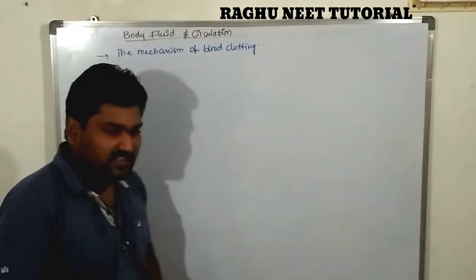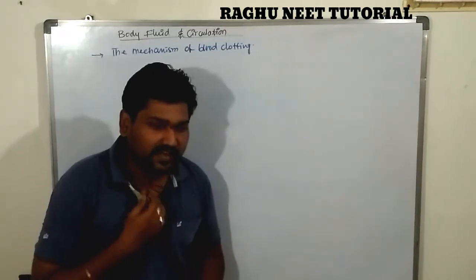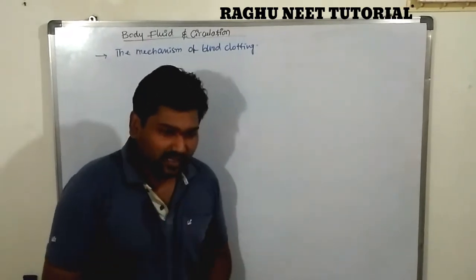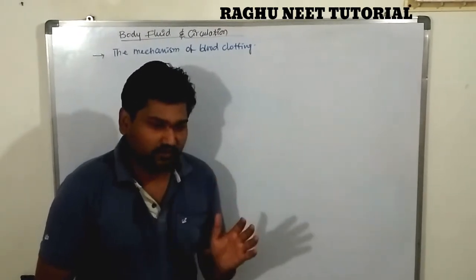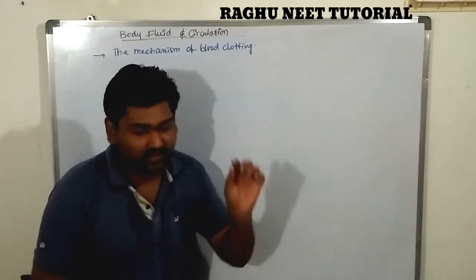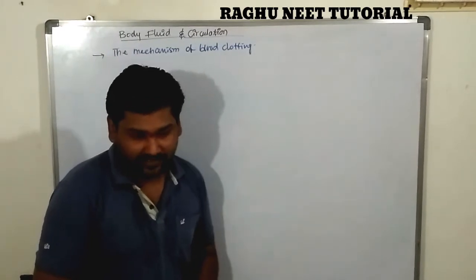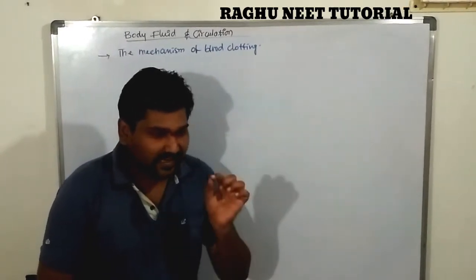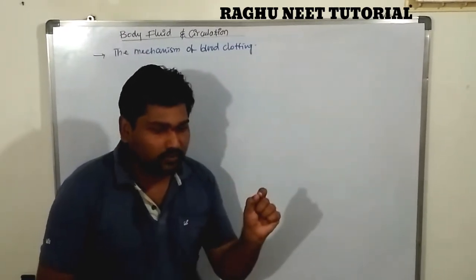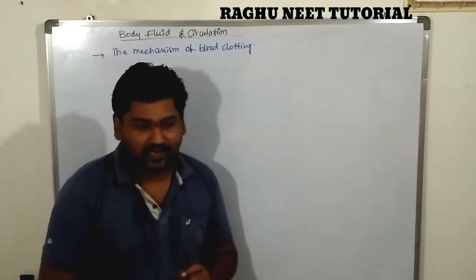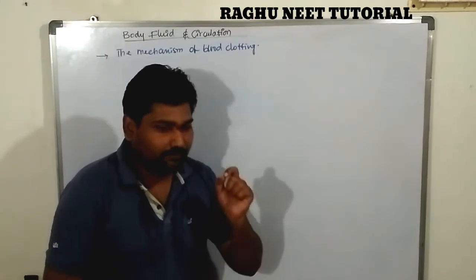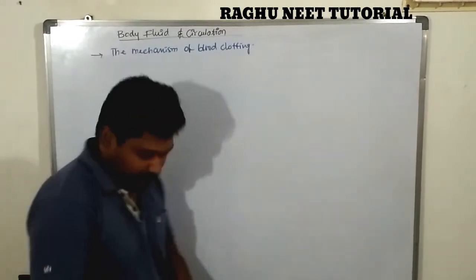There are three pathways to clotting of the blood. First one is the activation of prothrombin, the second one is the conversion of prothrombin to thrombin, and the last one is the conversion of fibrinogen to fibrin.